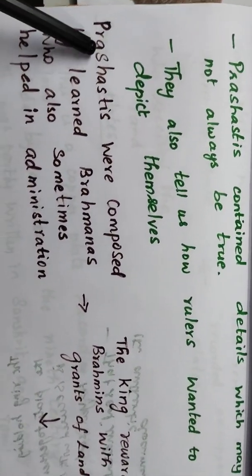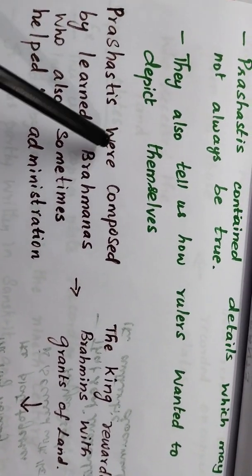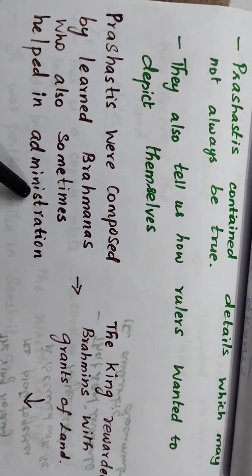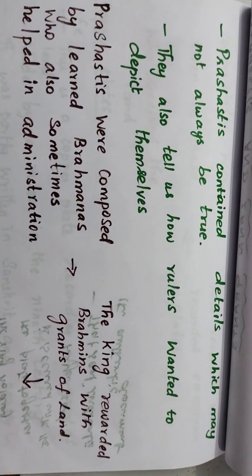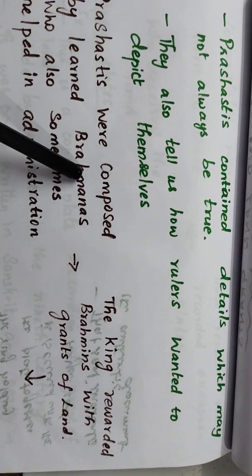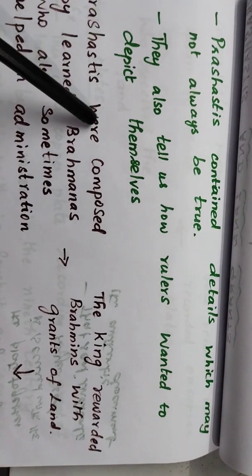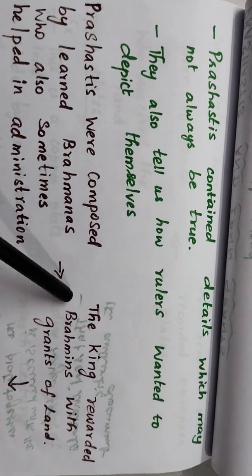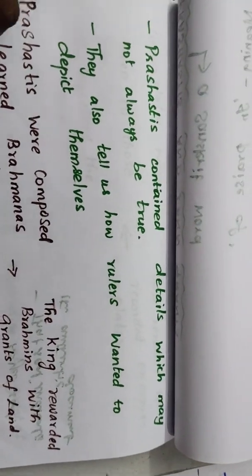The Prashastis were composed by learned Brahmanas. So who will be making these Prashastis? They were composed by the learned Brahmanas who also sometimes helped in administration. In the previous chapter we saw that they worked as general administrators in the kingdom, right? As well as that, they composed these Prashastis too, isn't it? By this the king rewarded Brahmins with grants of land. As they are making Prashastis about the king, the king who is ruling at that time will grant them land as a gift.